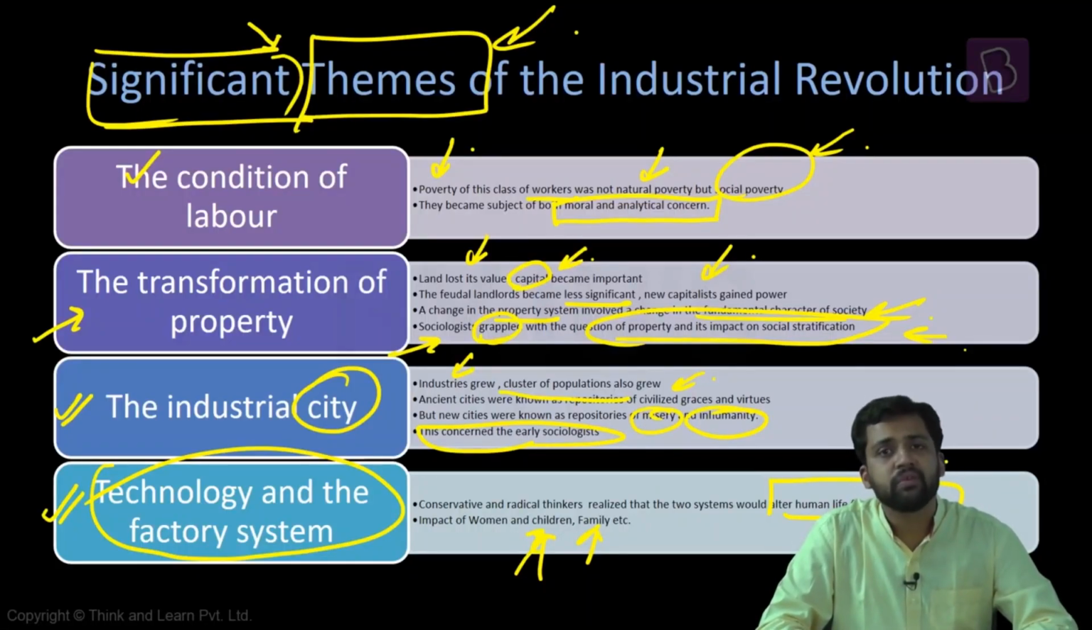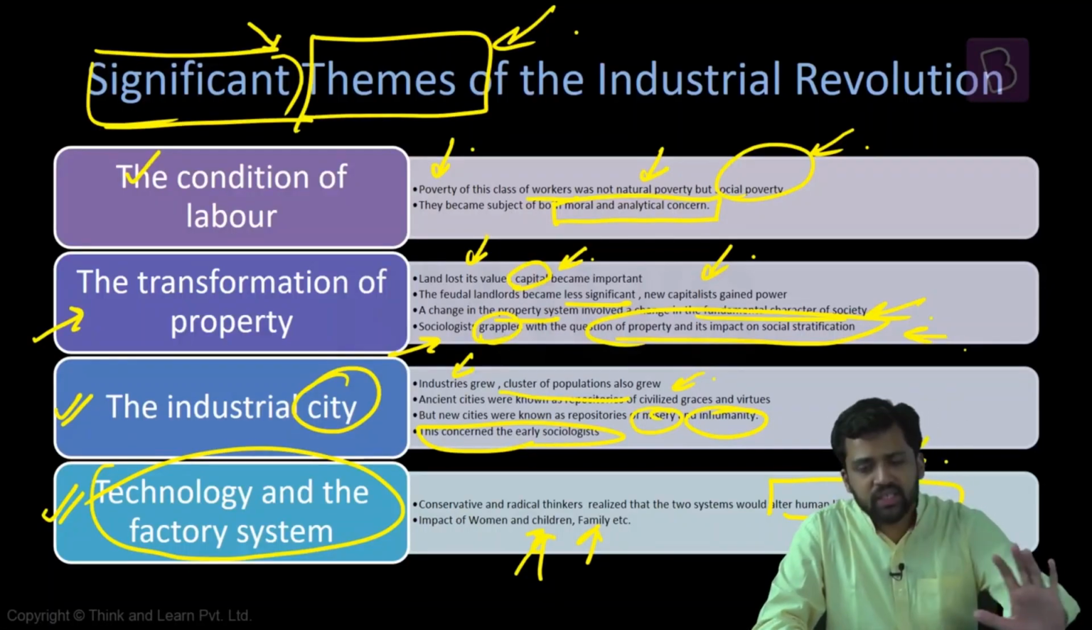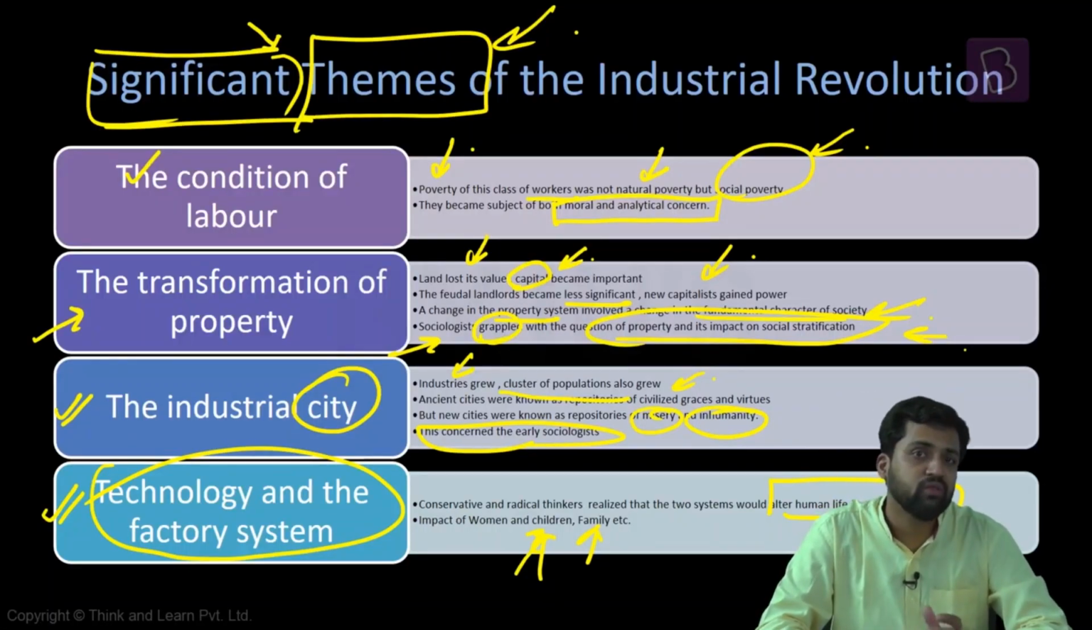And this is also impacting the family system. Previously, you had extended families. There's a gradual shift towards nuclear families. So technology and the factory system are bringing about changes in different institutions. That is also something which sociologists wanted to study. So the concerns that the Industrial Revolution is raising are also becoming the subject of the sociologists already. How laborers are poor, how they are poor because of social poverty, not because of natural poverty.